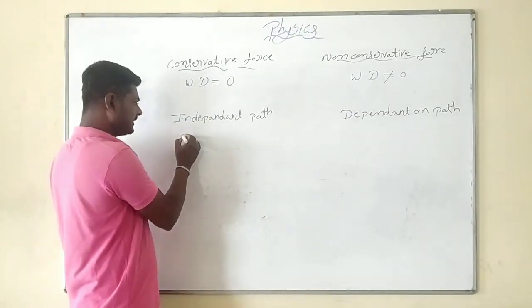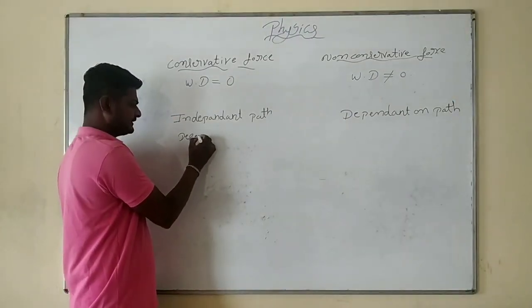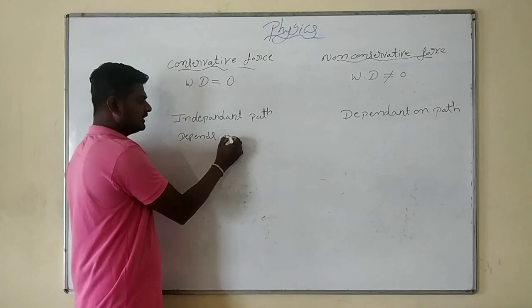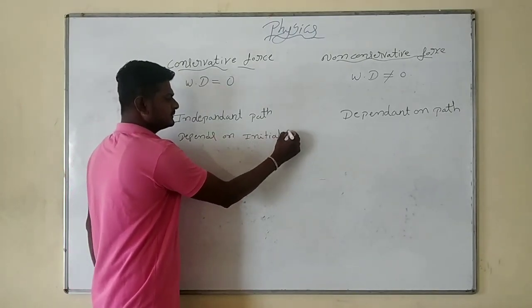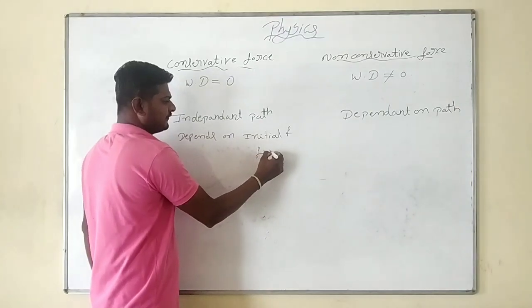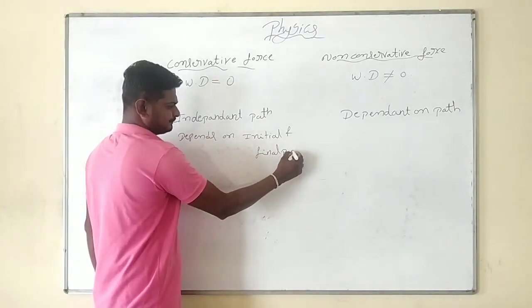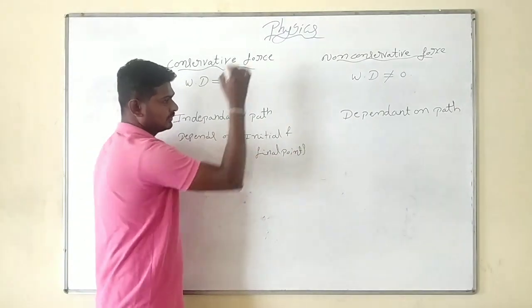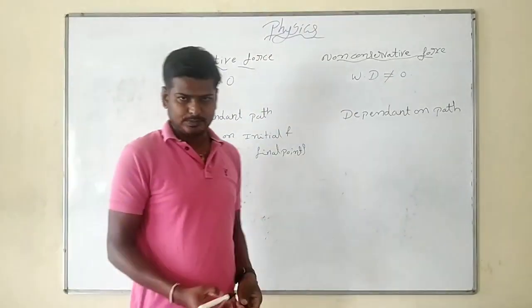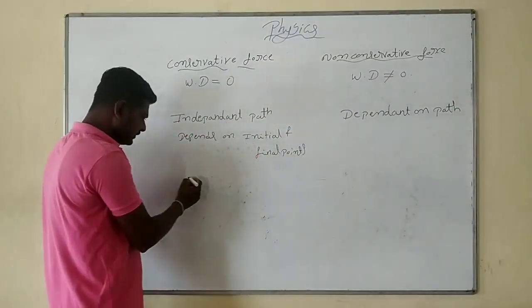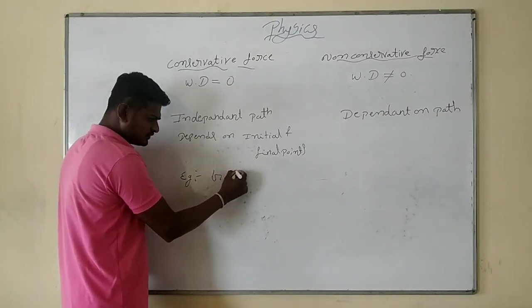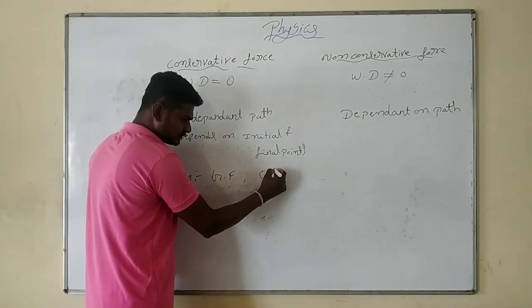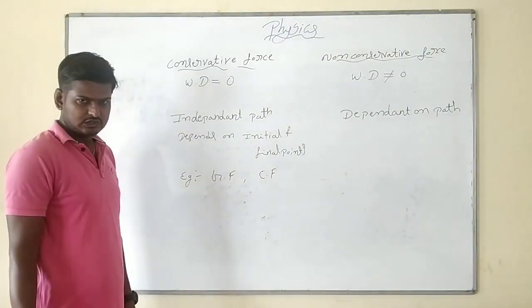Conservative force depends only on the initial and final points. A non-conservative force depends on the path. Examples of conservative forces are gravitational force and Coulomb force.